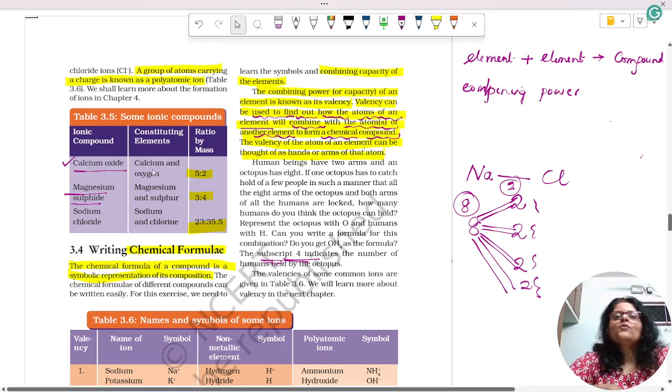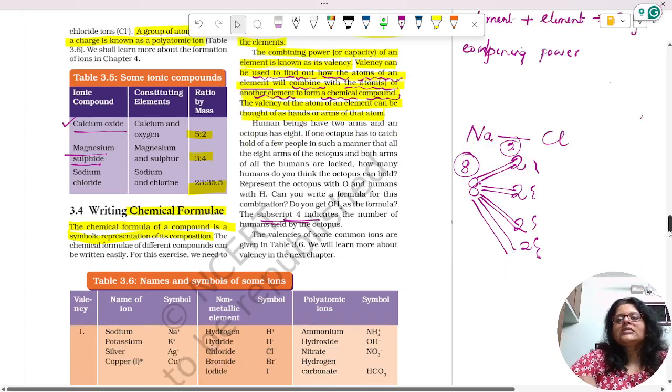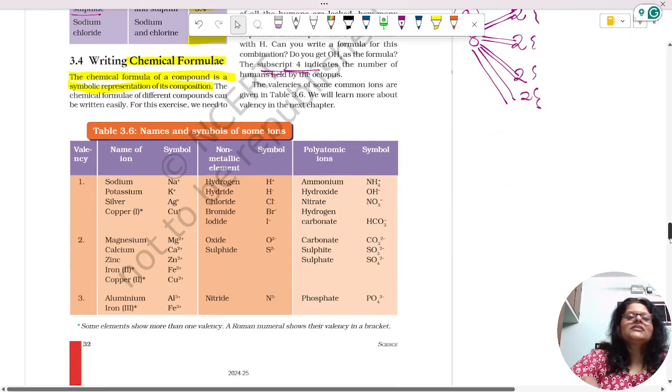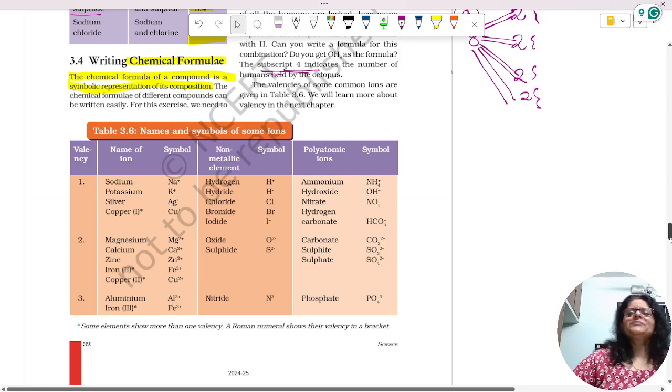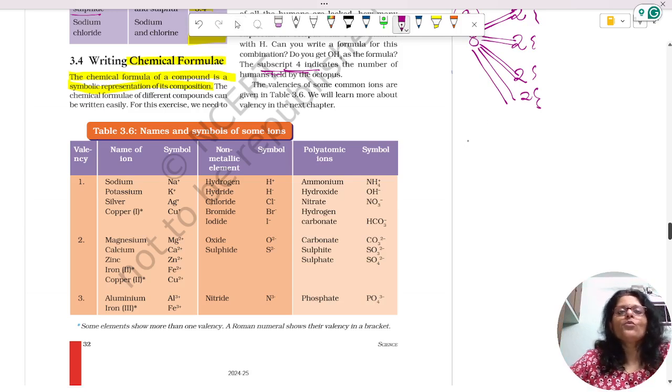Okay, so valencies of some of the common ions are given below. These you need to learn by heart, but I can tell you some tips and tricks, and for that I have to explain a little more about it. You have seen that sodium and potassium belong to group 1 in the periodic table.